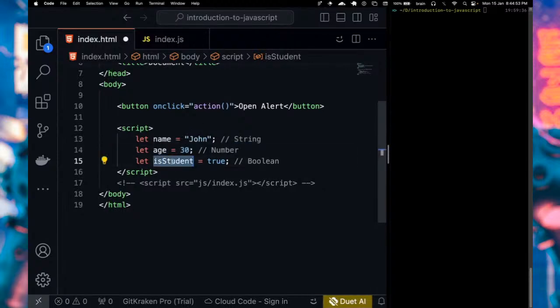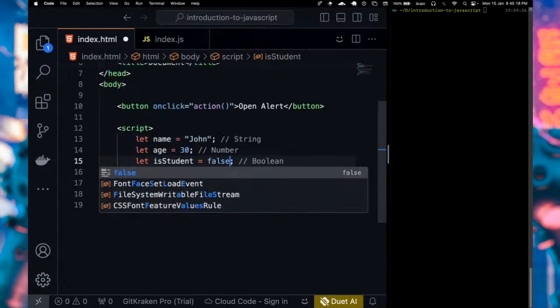So is student is basically a pattern we use in naming what we call Boolean values, which is either true or false. So Boolean is to say this is true or this is false. For example, we're saying is student is true. So we can say John is a student, and we have the value of true, which says that John is actually a student. If this is false, then of course it means John is not a student.